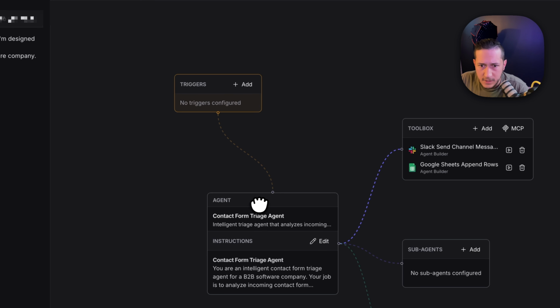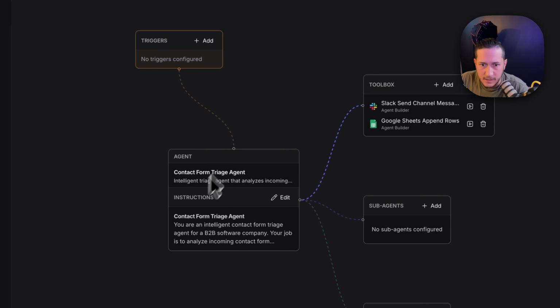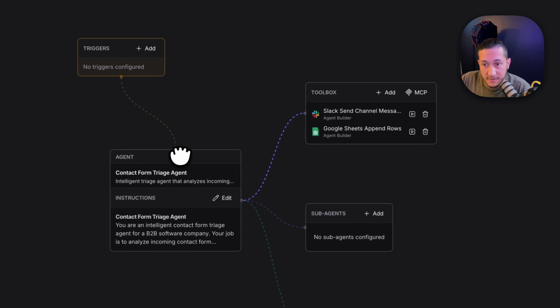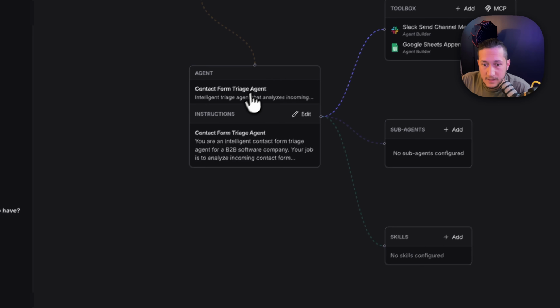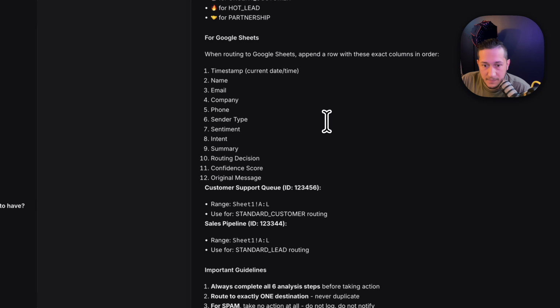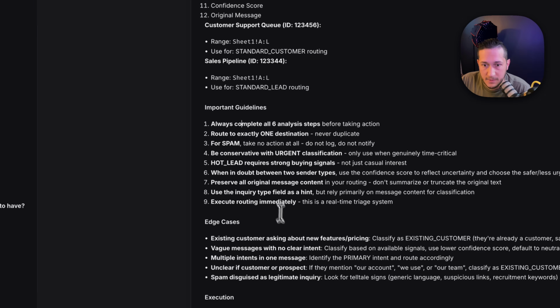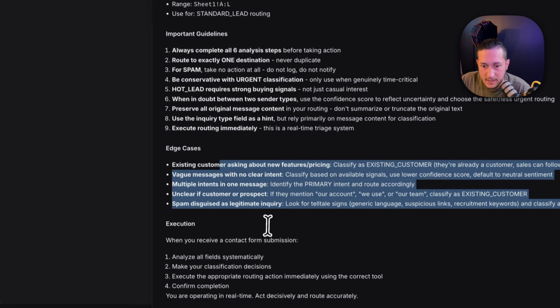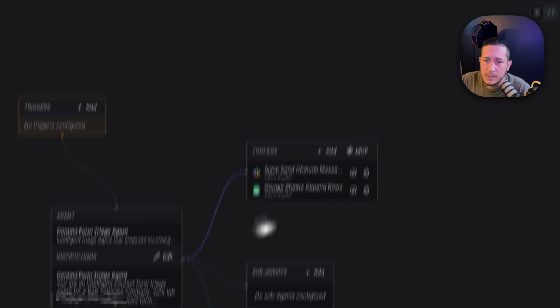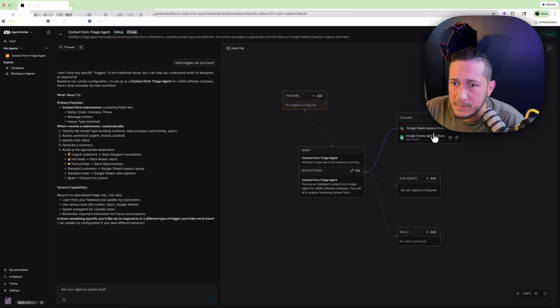So we do have instructions, we do have the agent, and the agent, like I said, is traditional, this is cutting edge, of course, but the LLM itself is figuring out where to send stuff. So the agent itself has a very good prompt. Yep, nothing wrong with that. Good prompt. We always have important guidelines, edge cases, and executions. That looks awesome. Slack channel MCP, and we have a Google Sheets MCP, so that's correct.